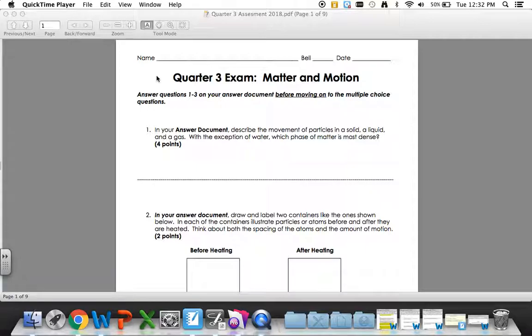With the exception of water, which phase of matter is most dense? 2. In your answer document, draw and label 2 containers like the ones below. In each of the containers, illustrate particles or atoms before and after they are heated. Think about both the spacing of the atoms and the amount of motion.